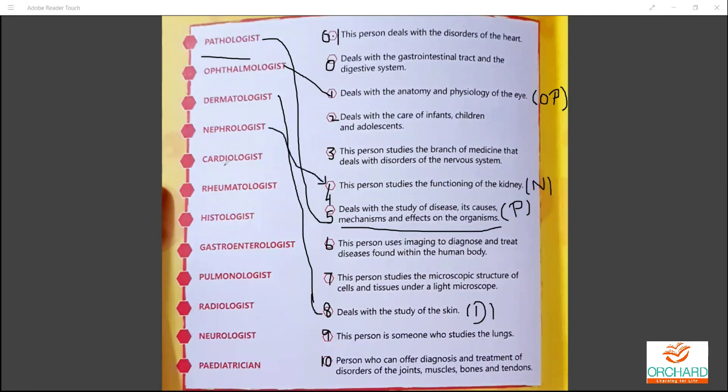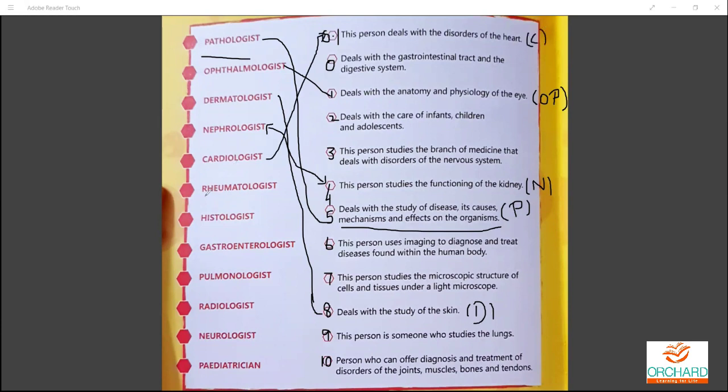Next one is cardiologist. What is the person with cardiologist all about? Cardiovascular disease, you've heard. No, it's not about lungs, it's about the heart. Whoever said heart is very good. So the answer for your cardiologist will be here. The word cardio itself is totally related with the heart. It's a heart disease.